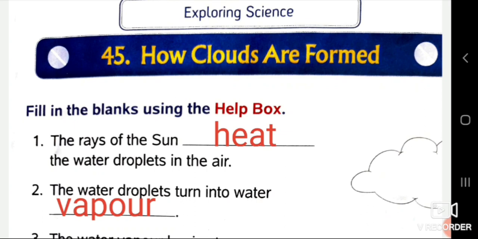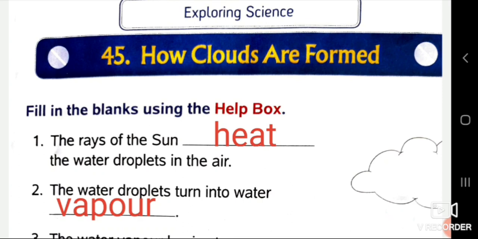Students, you all have seen clouds in the sky. Sometimes you also imagine different shapes when you see the sky. Sometimes they look like an animal, and sometimes we imagine it as a car, right? But do we know what they are made of? Clouds are made of tiny water drops. They are so tiny that we cannot see them in the air. Okay? Now let's start the interesting chapter, How Clouds Are Formed.